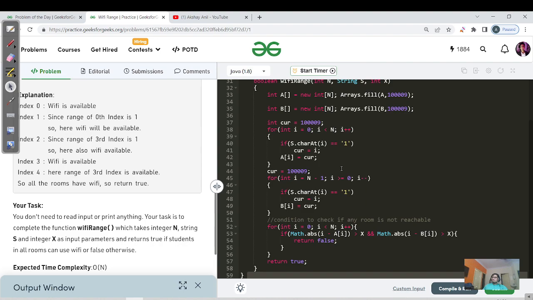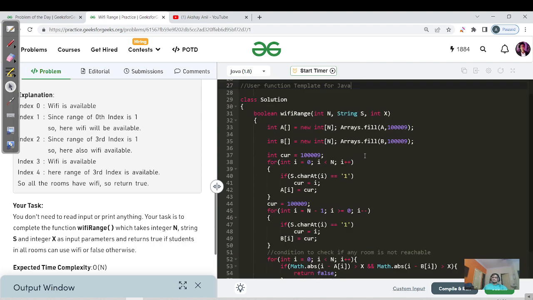I hope you guys were able to understand the solution, the intuition, and the logic building behind it.